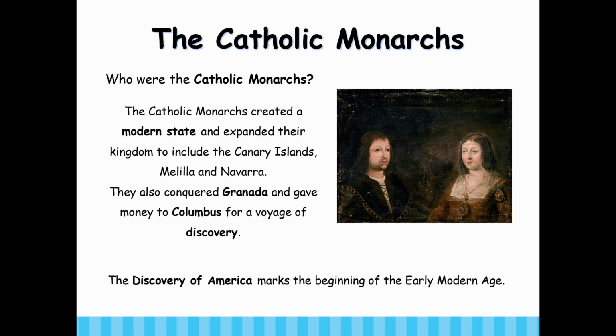Who were the Catholic monarchs? The Catholic monarchs created a modern state and expanded their kingdom to include the Canary Islands, Melilla, and Navarra. They also conquered Granada and gave money to Columbus for a voyage of discovery. The discovery of America marks the beginning of the early modern age.